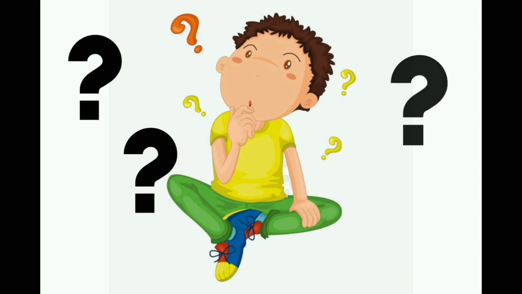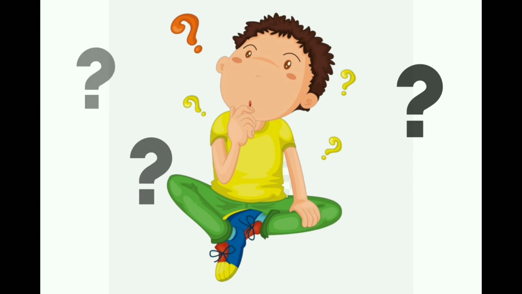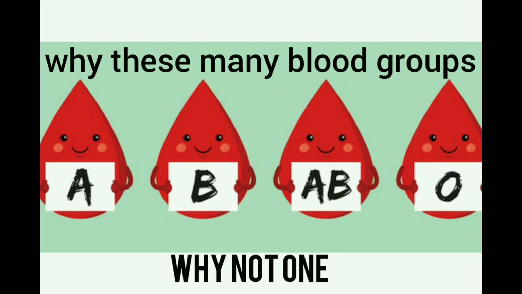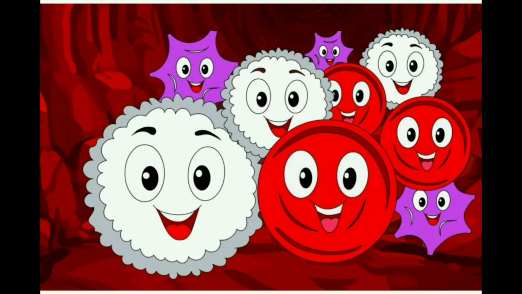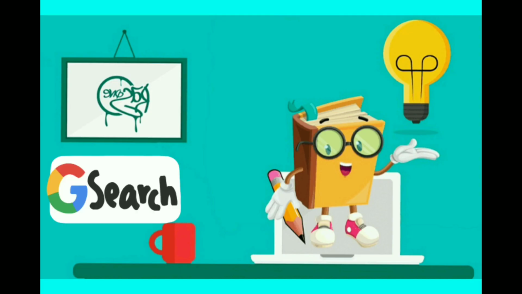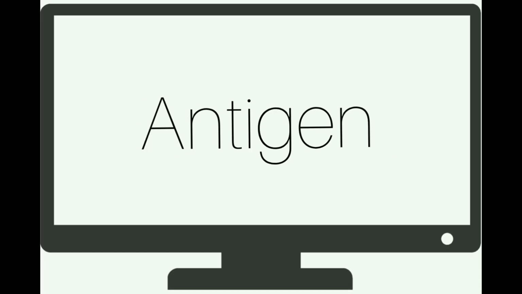As a biologist, I always had a doubt. That is, why do we have so many blood groups, but not just one? Because when I told you about blood, it has plasma and also formed elements. I didn't mention any exception there, like certain molecules which help in grouping. So I started researching about it, and I got to know an interesting fact. That interesting fact is antigen.